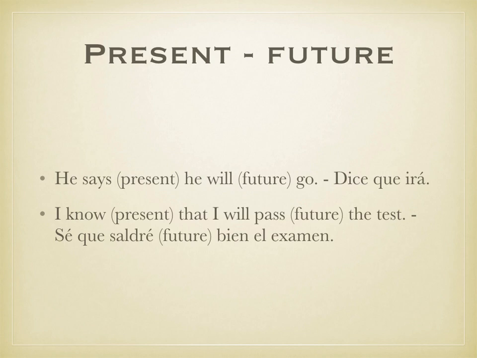Here's an example of present and future working together. He says, present tense, he will go, future tense. Dice, present, dice que iría. Iría, of course, is the future tense. He says that he will go, future. I know, present, that I will pass, future, the test. I know that I will pass the test. Sé, present tense, que saldré bien el examen.